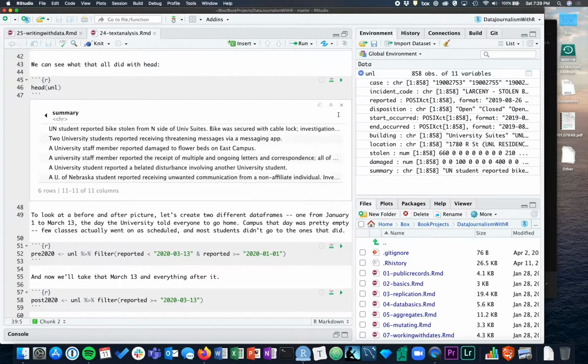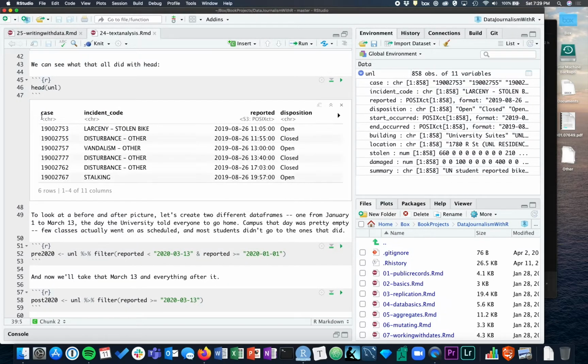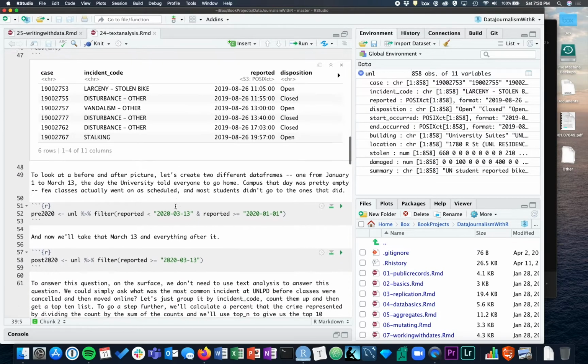A $660 bike, no less. And here is the narrative that they give. A UNL student reported bike stolen from Northside University Suites. Bike was secured with cable lock. Investigation, I'm sure, is ongoing. It just cuts it off because it's not going to show us all of it. So that's what we're looking at with each of these crime reports.